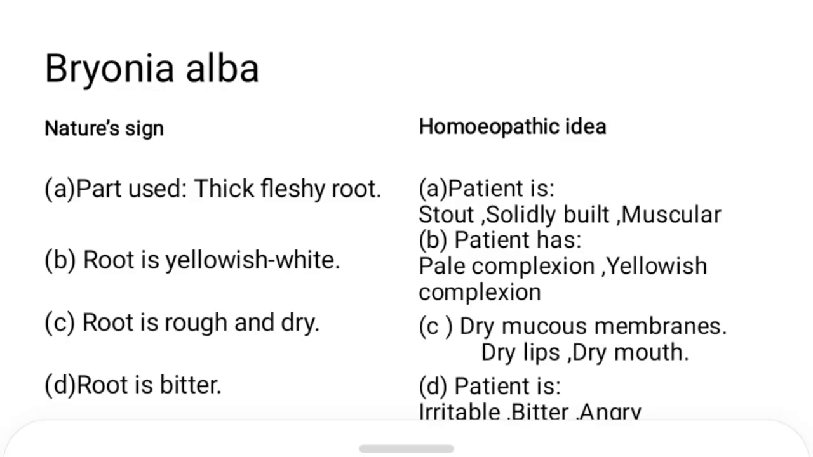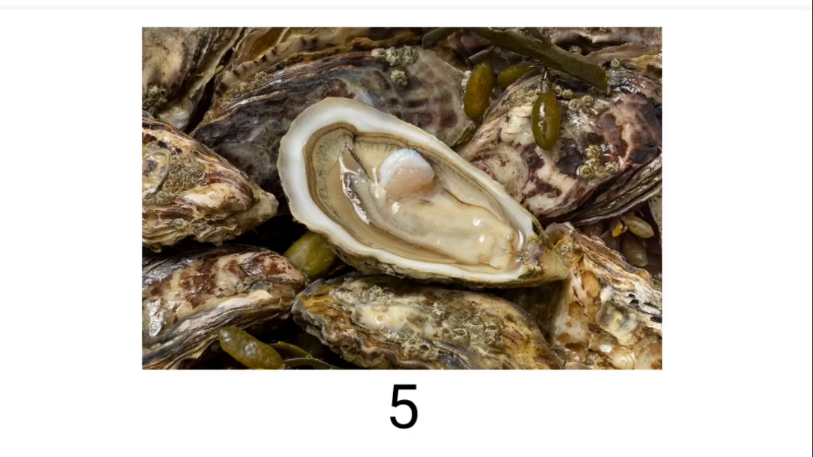Completed with bryonia. Next we will see this image. Can you guess this image? Okay, I am telling one hint. See, the outer covering is that much thick, but inner it is how much liquid, how much soft. Okay, so what is the idea we are getting from here? That outer shell is thick but inner it is soft. Okay, it is calcarea carb.